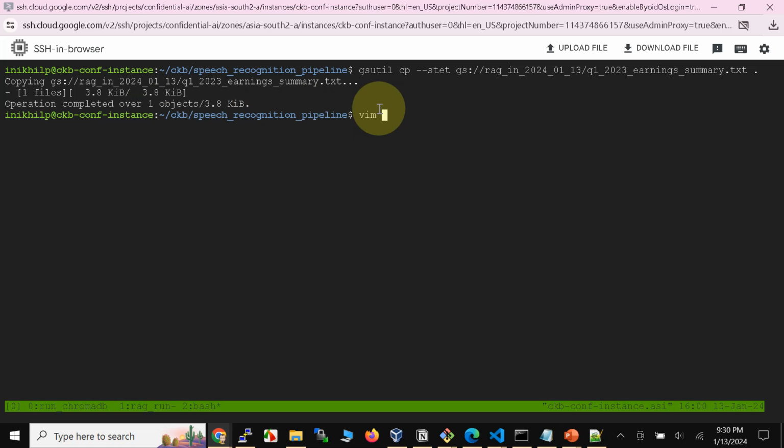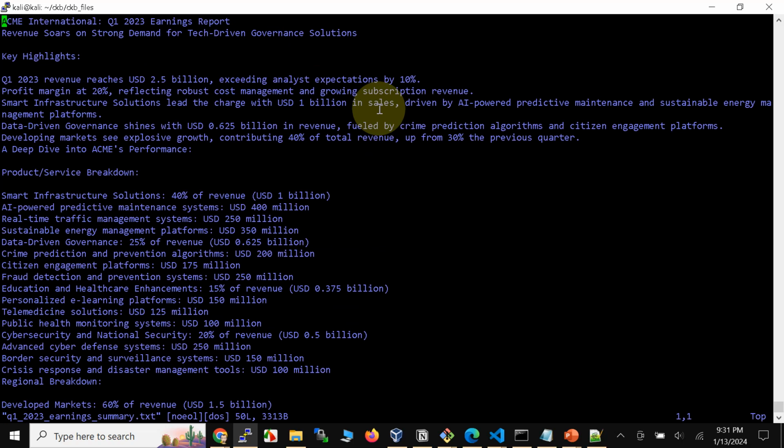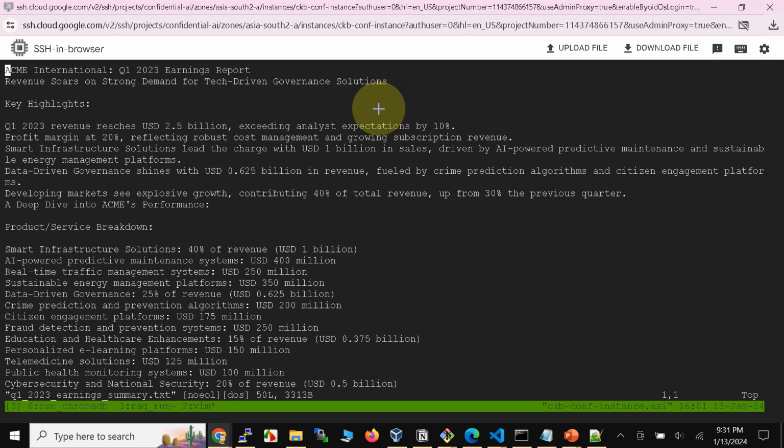So let's go ahead and vim it. Q1. Notice that whatever file was here, we were able to download it only on the confidential instance to be processed. That's probably the most important part of this demo: the file that was sent out was only available to a confidential instance, and it could not be downloaded on a non-confidential instance. It was client-side encrypted, and traveled end-to-end encrypted to a confidential instance where it will be processed now.